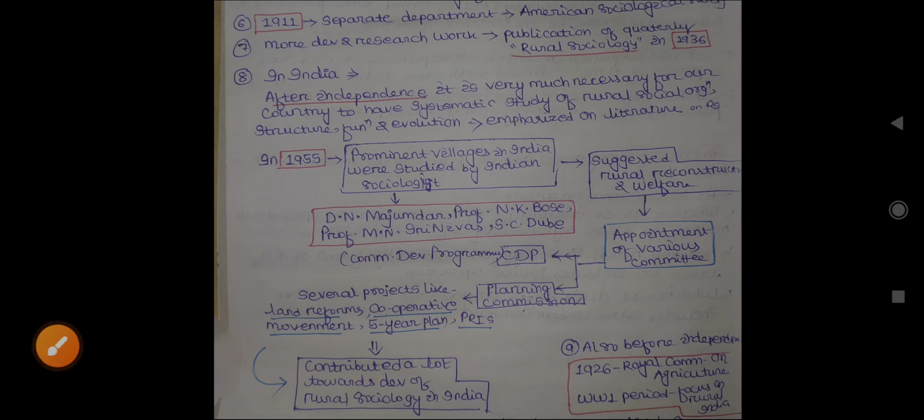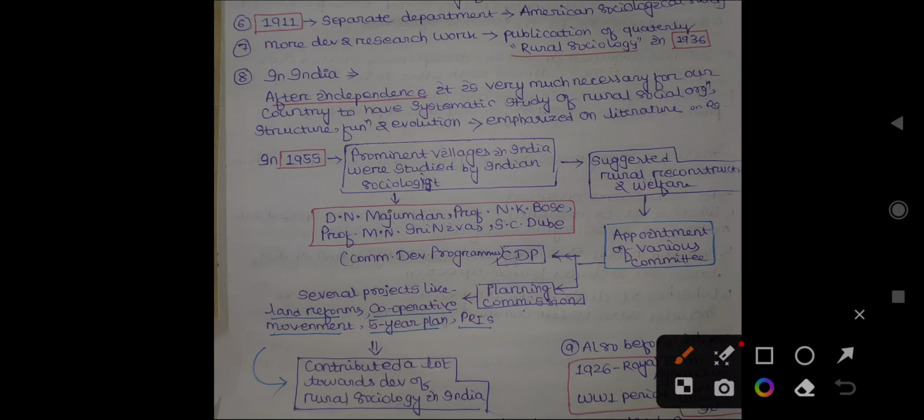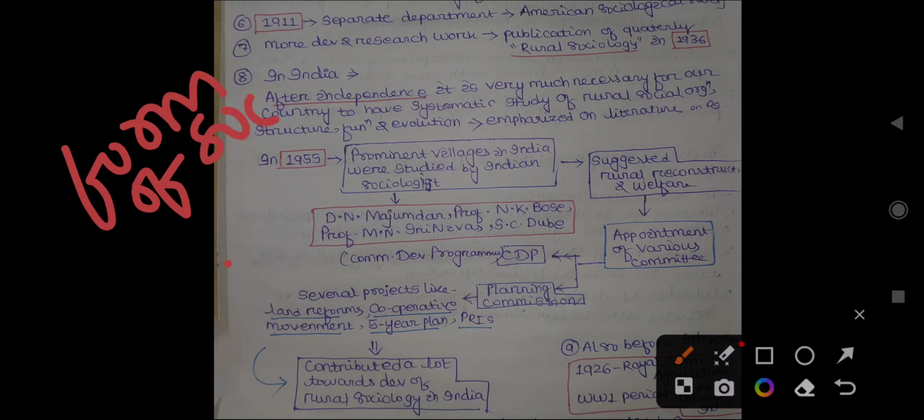Okay, then in 1955, after independence, various scholars and sociologists started to study the social organization, structure, and function, and they started their research work. Student, I have already taught you that in the USA it first developed as a form of sociology.